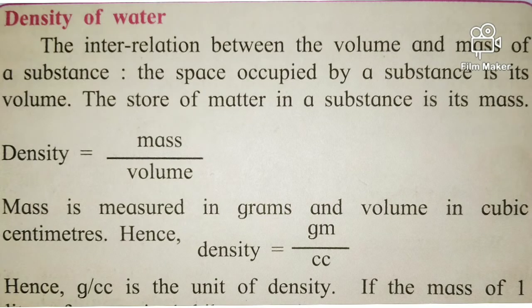The interrelation between the volume and mass of a substance: the space occupied by a substance is its volume. The store of matter in a substance is its mass. Density is equal to mass upon volume. Mass is measured in grams and volume in cubic centimeters. Hence, density is equal to gram upon cubic centimeters.